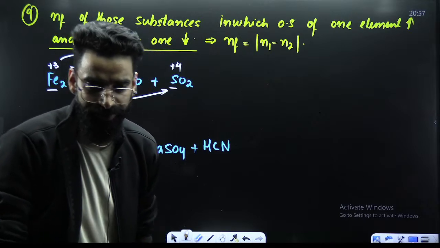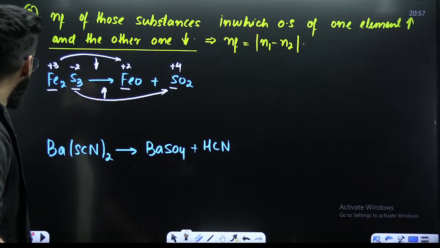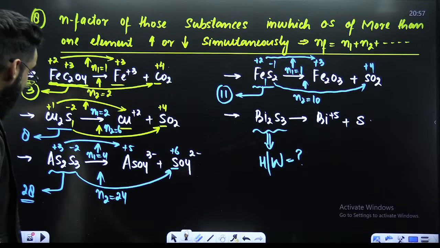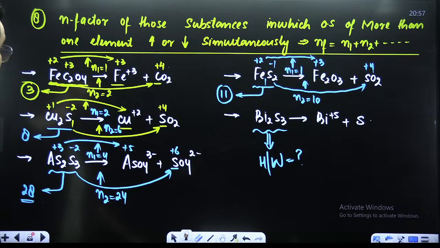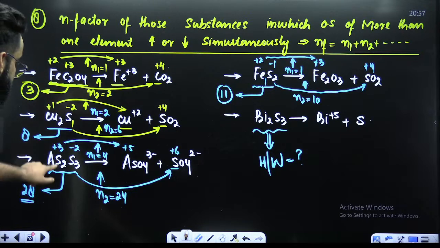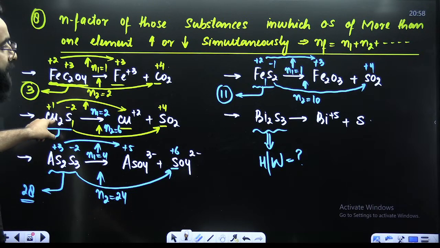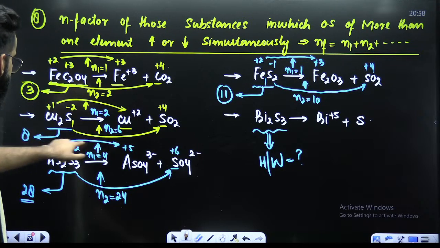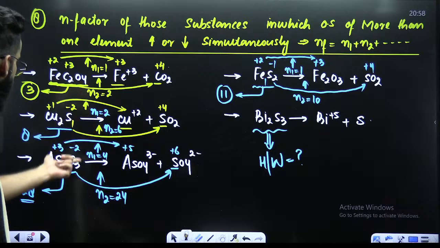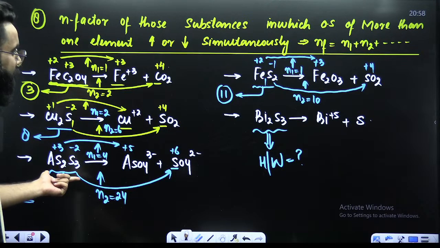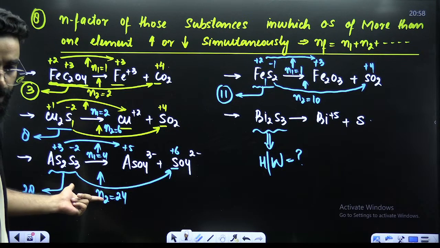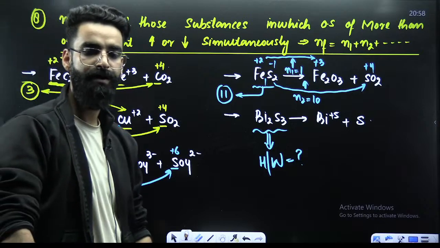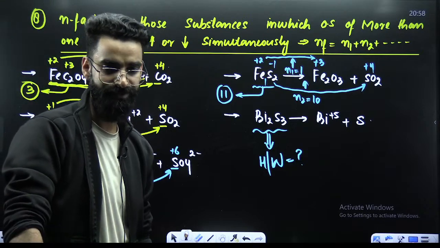There are two copper atoms in the third question. Which question are you talking about? Which one was the third question? Third question is this one. There is no copper. You mean in the second question? Yeah, there are two copper atoms. +1 to +2, change is 1. 1 is the change for 1, I have 2, and 1 is 2. That's what I've written. What are you talking about?